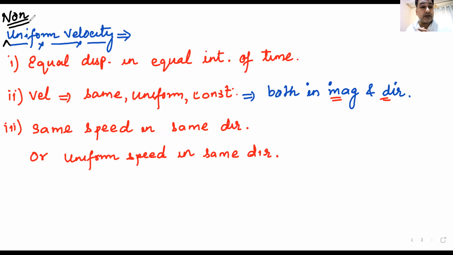Yes, Shreya, non-uniform velocity. Now, there are three different ways in which you can understand non-uniform velocity. What is the first way of understanding non-uniform velocity? Non-uniform velocity is unequal displacements in equal intervals of time. If you make both unequal, two negatives become a positive. Yes, Niharika, you are right. Unequal displacement in equal intervals of time. We are agreeing on this. Do we agree on this? So I just wrote it in black.